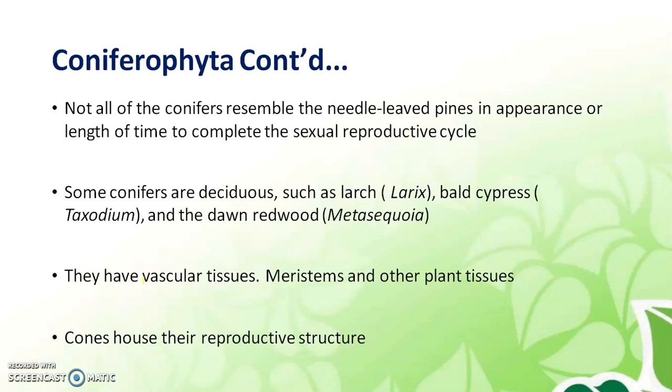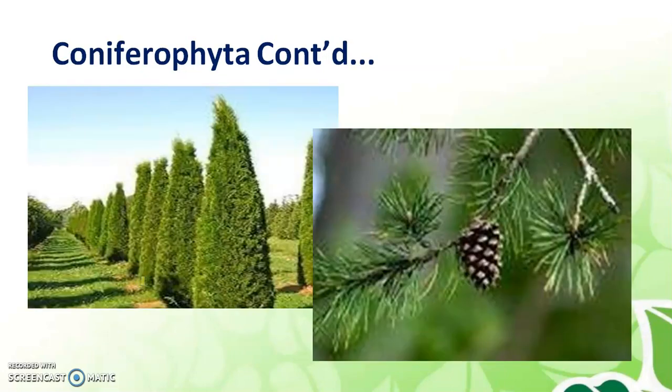Not all the conifers resemble the needle-leaf pines in appearance. Some conifers are deciduous, that means they shed their leaves in winters, such as larch, bald cypress, and the dawn redwoods. They have vascular tissues, meristems, and other plant tissues. Cones house their reproductive structure. That means their reproductive structure is cones.